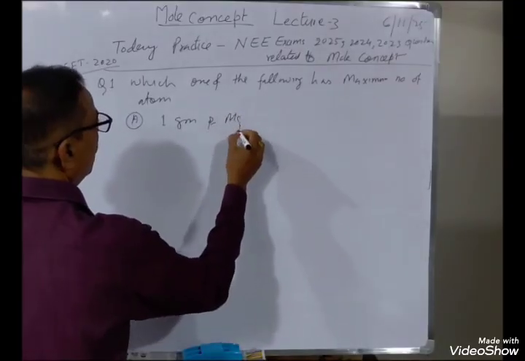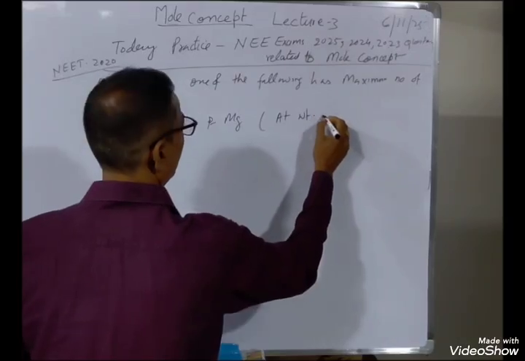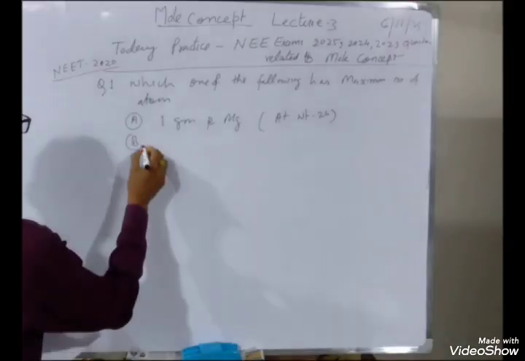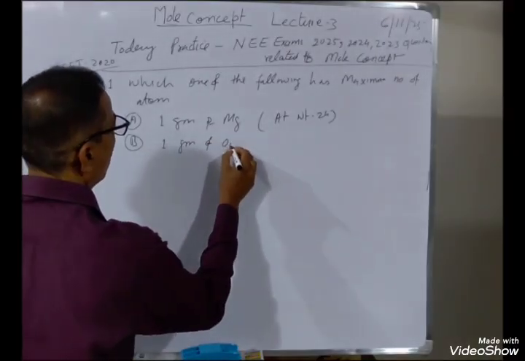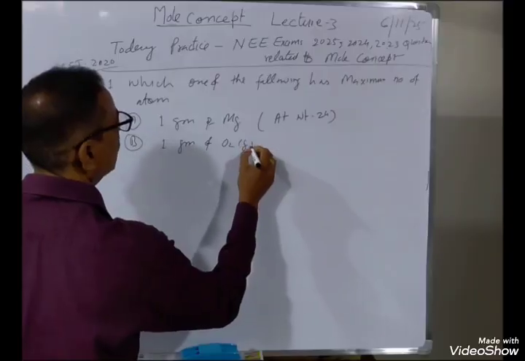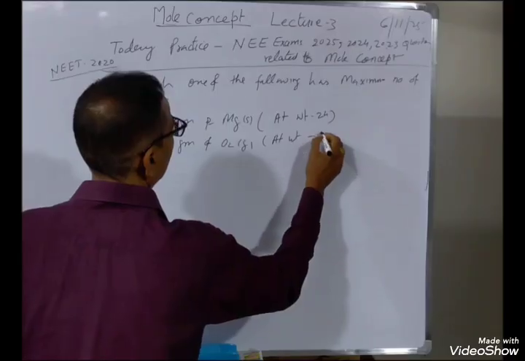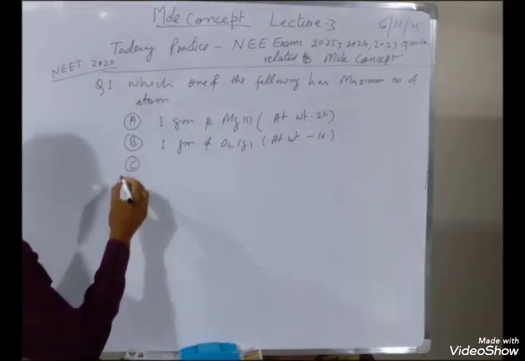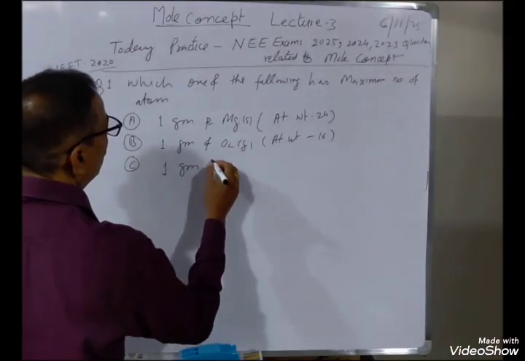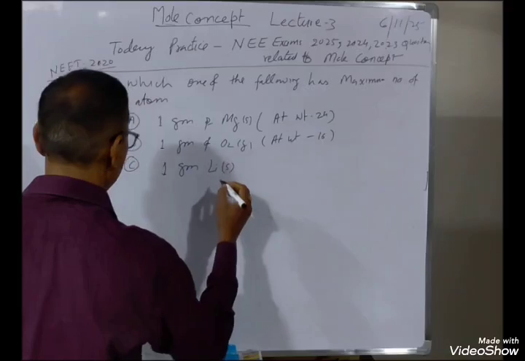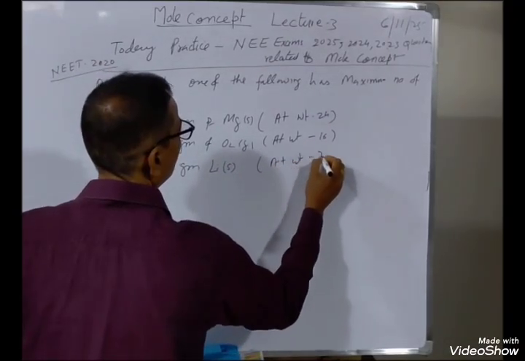of magnesium, atomic weight 24. Second option is 1 gram of oxygen, this is a gas, this is solid, and the atomic weight of oxygen is 16. Number three, C, 1 gram lithium, this is also solid and atomic weight is given 7.